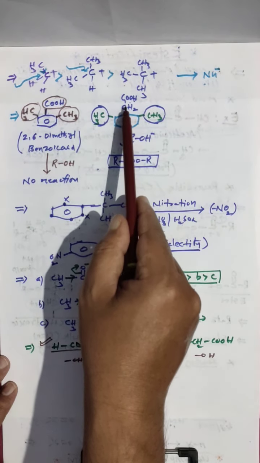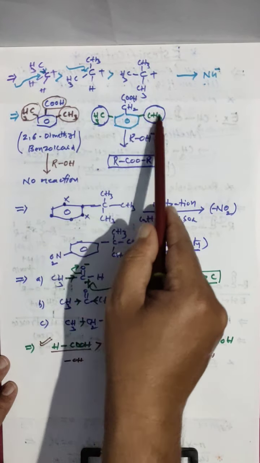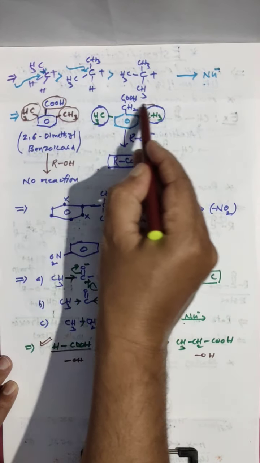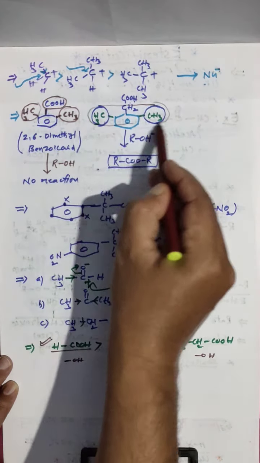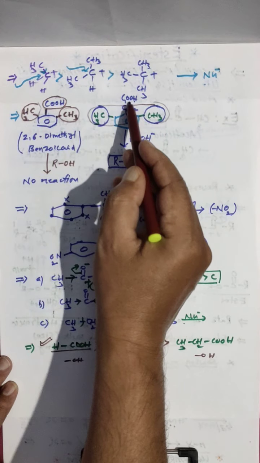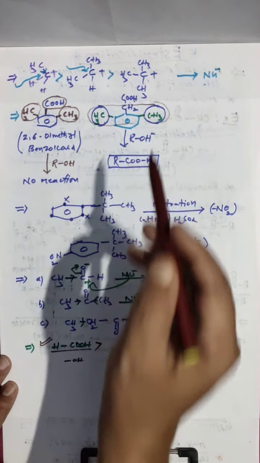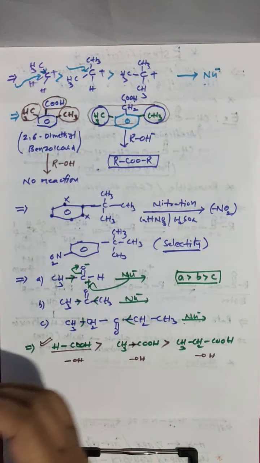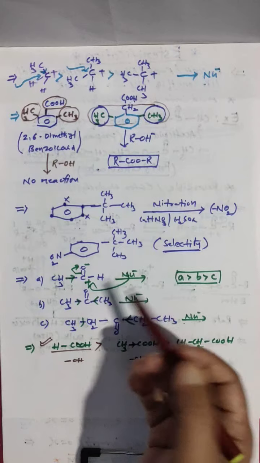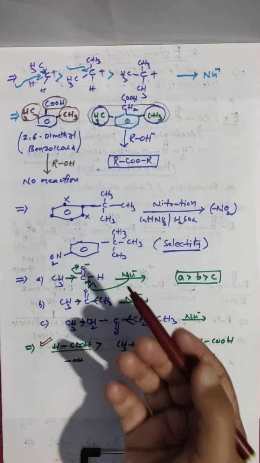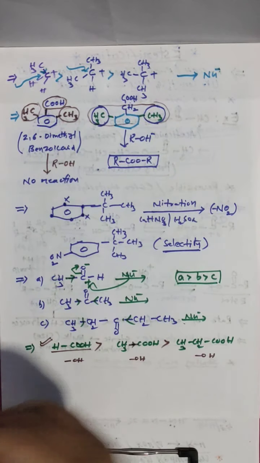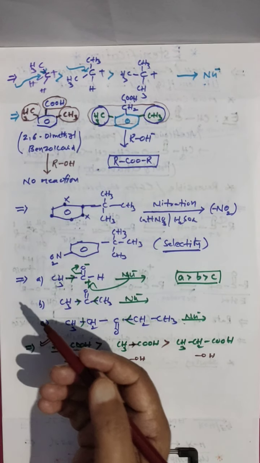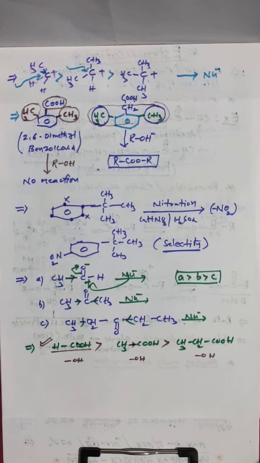Here this COOH group is away from these groups. So when it is away from these groups, it cannot be affected by the steric hindrance. Steric hindrance is nothing but bulky groups opposing the upcoming attacking reagent. If this hindrance is more, then esterification is very slow. So this is esterification and steric hindrance. Thank you.